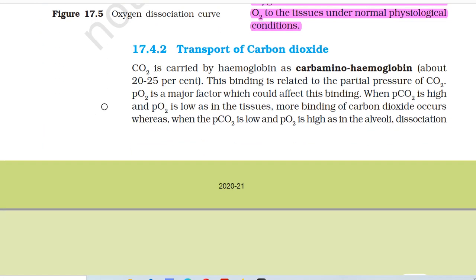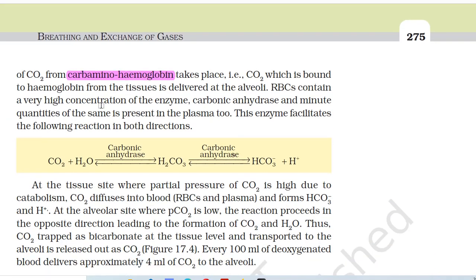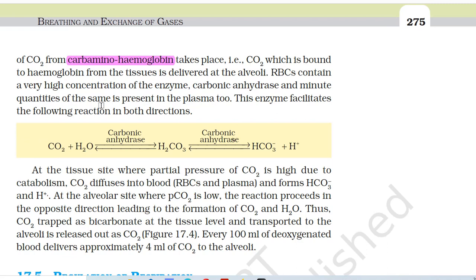17.4.2 Transport of carbon dioxide. Carbon dioxide is carried by hemoglobin as carbaminohemoglobin, about 20 to 25%. This binding is related to the partial pressure of CO2. PO2 is a major factor which could affect this binding. When PCO2 is high and PO2 is low, as in the tissues, more binding of carbon dioxide occurs, whereas when the PCO2 is low and PO2 is high, as in the alveoli, dissociation of carbon dioxide from carbaminohemoglobin takes place.